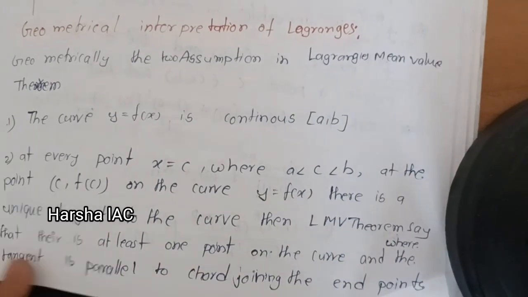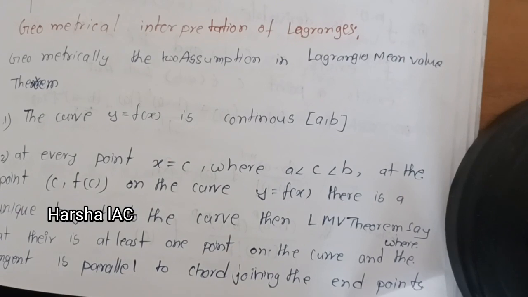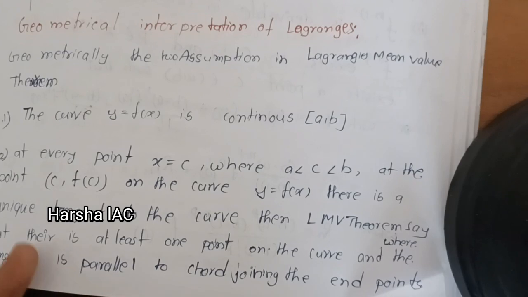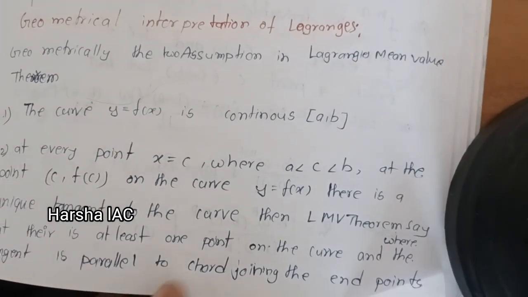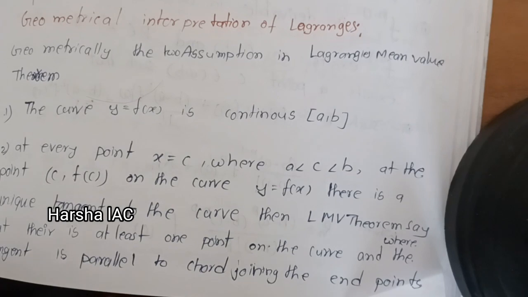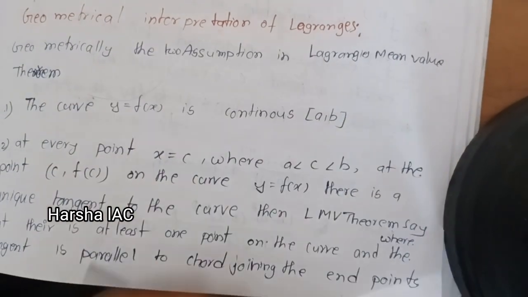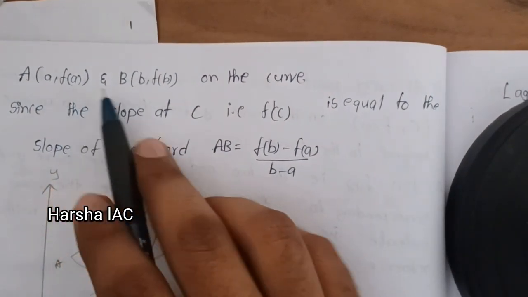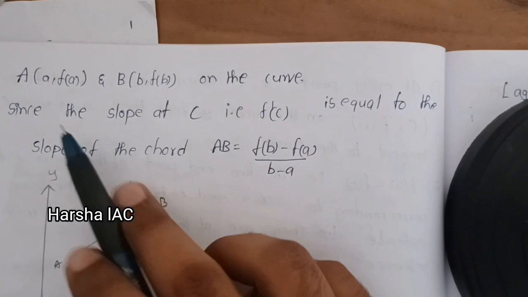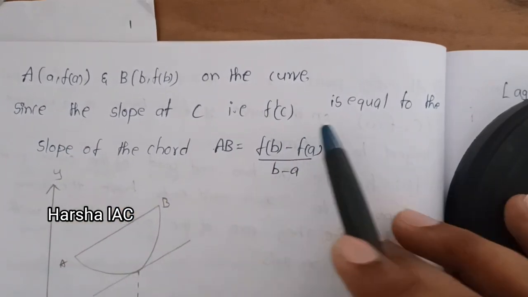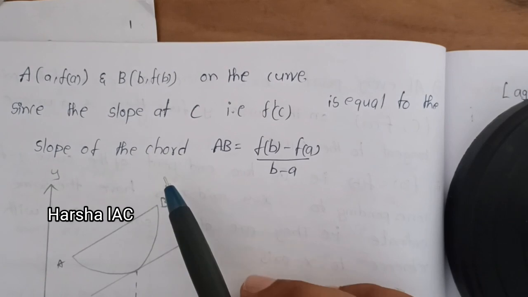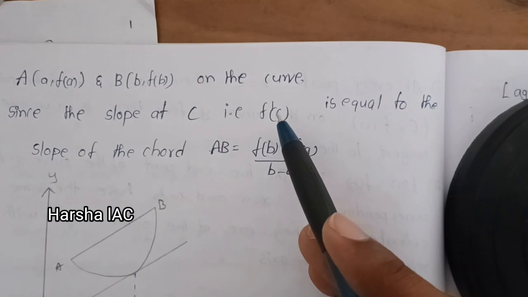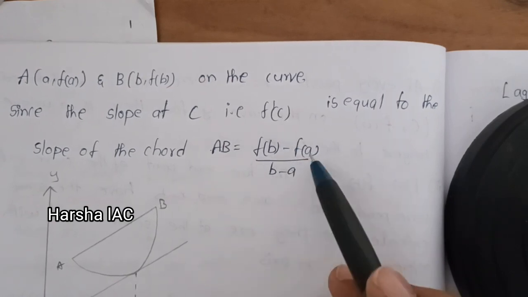And the LMVT says that there is at least one point on the curve where the tangent is parallel to the chord. It is the main difference between Rolle's and the Lagrange's. Before, we only discussed the tangent, here the chord. Moving to the next, here we can see the points a comma f of a and b comma f of b on the curve, and the slope of the chord AB equals f dash c. What is the normal formula to find c? That will be f of b minus f of a by b minus a.